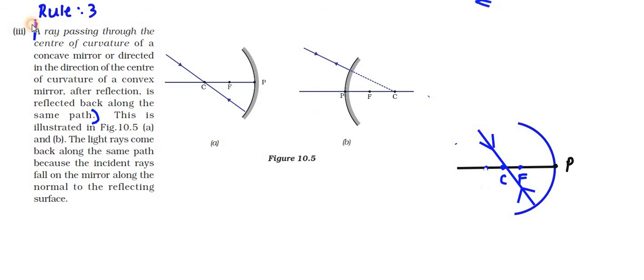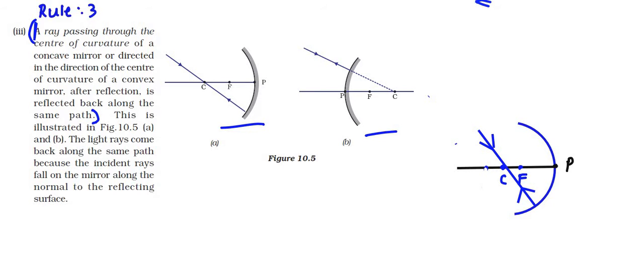Write this till here in your points book. This is illustrated in figure 10.5a, and draw this diagram also, because the incident ray falls on the mirror along the normal to the reflecting surface. These rules are very, very important. Based on these rules only we can draw the ray diagrams. Ray diagrams are very important from an examination point of view. At least one ray diagram will be there compulsorily for 2 marks or 3 marks.